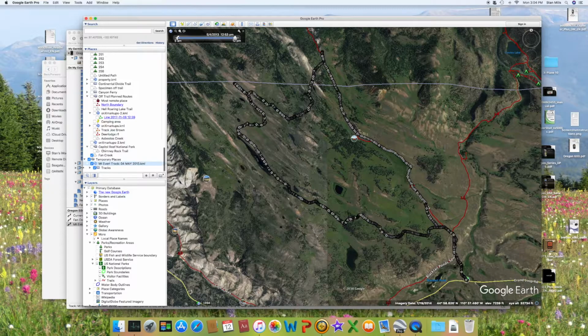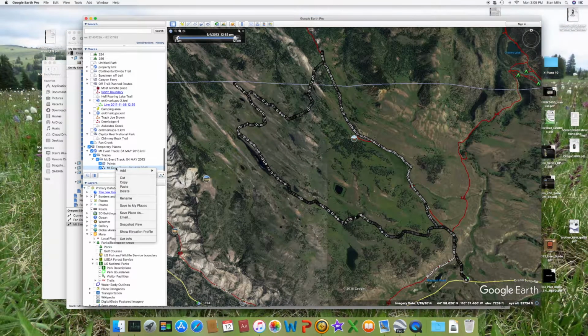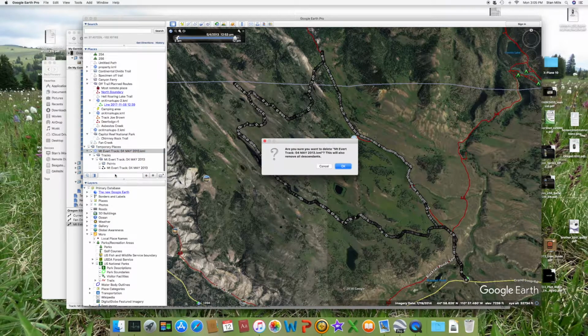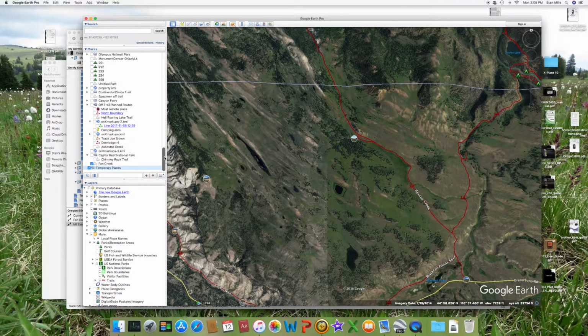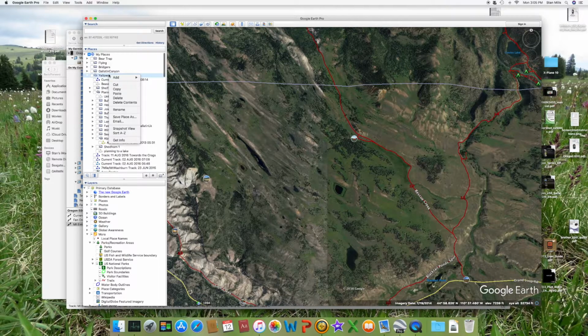It's always saved into temporary places. Right there. And right there, that's the file that I want. So I'll copy that and delete all of this other stuff. And go up here and save it into my Yellowstone folder.